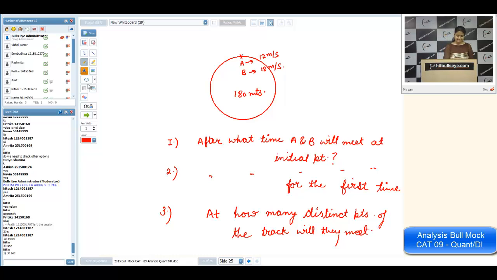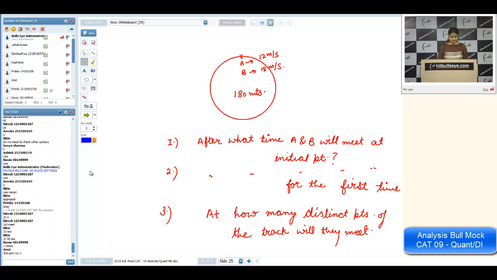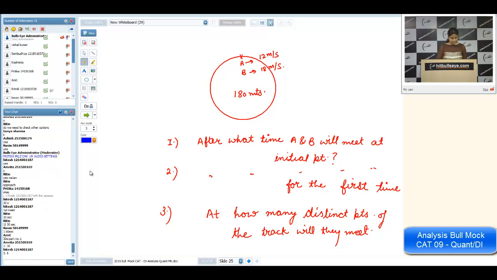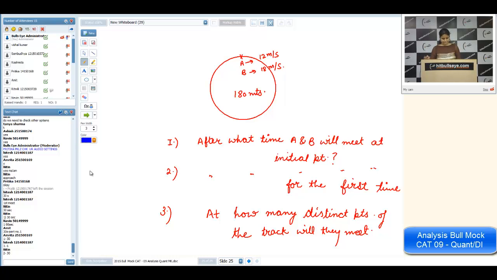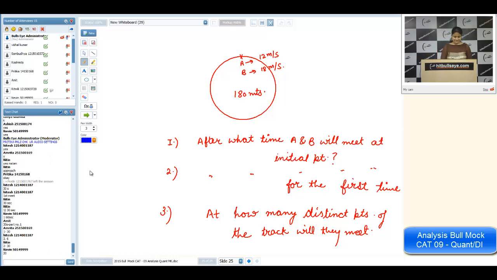Yeah, these three are the basic questions in circular motion. First is 60 second, okay. Part number 1, Naveen, you said 60 seconds, but I'm getting one more answer, that is 30 seconds. Majority say 30 seconds. Hitesh, third is 6. Okay. Then second is 30. Second is 30. Okay. Let us see.